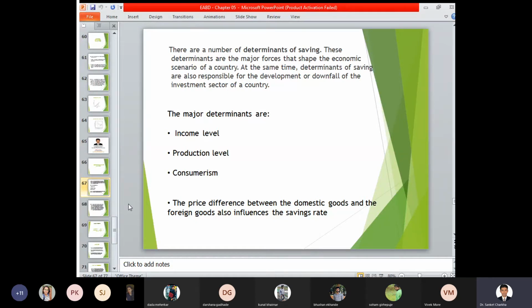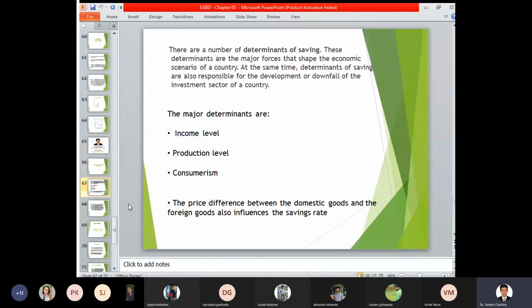Production level: as and when the production level increases, if there is more production in the economy, the savings of an individual also start increasing. There will be a greater number of goods and services available in the economy, and accordingly stability of prices can be maintained. If the prices of commodities, goods and services in a particular economy are quite stable, then the production level can also be maintained in a stable way, and there can be a balanced growth of economic development.